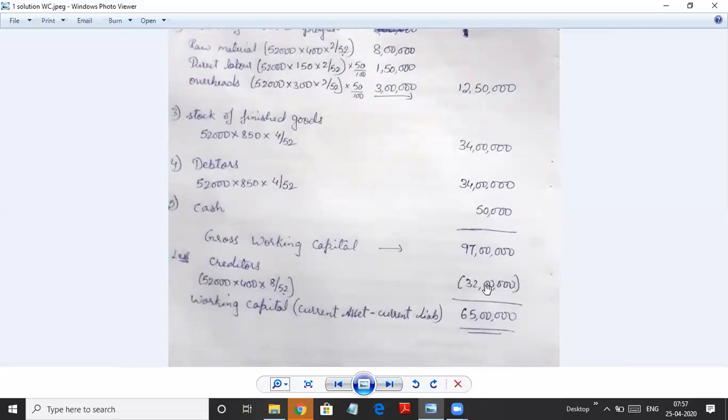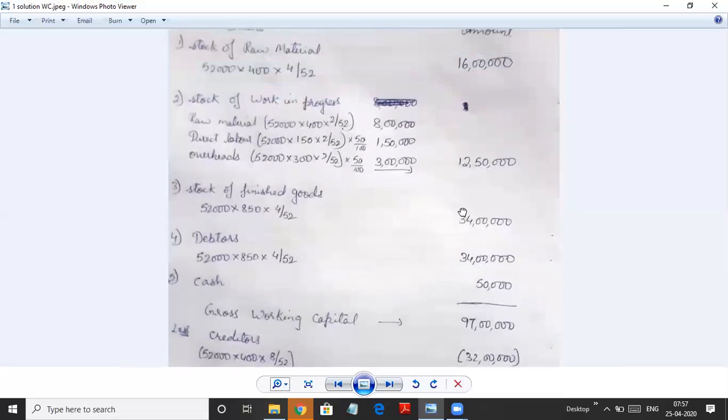So when you calculate the amount, you get 32 lakh. Now to find working capital, you have to do current assets minus current liabilities. Current assets is 97 lakh minus creditors, which is a liability, 32 lakh. So the working capital you get is 65 lakh. So for this year, the company requires 65 lakh rupees as working capital to run the business. This is how we estimate the working capital requirement. I hope the problem is clear.